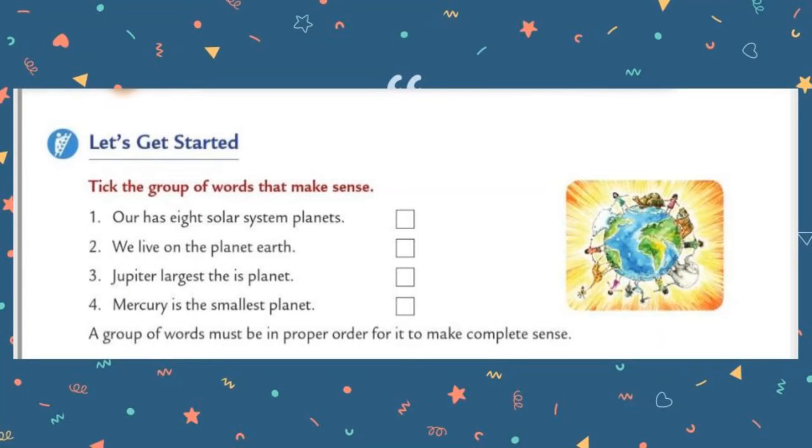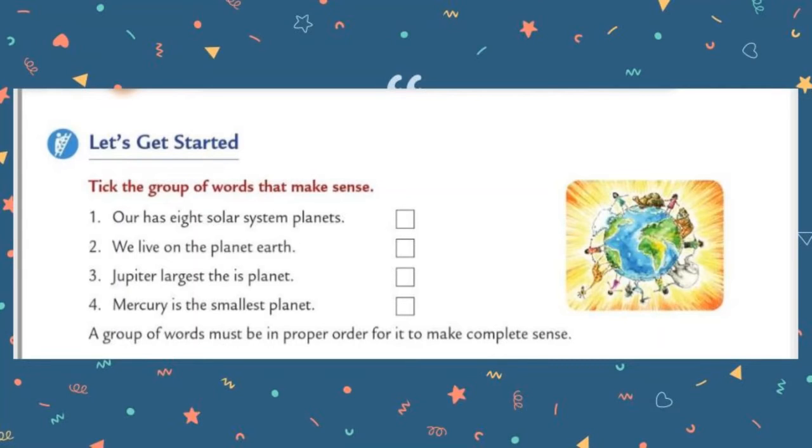Let's move to the second one. We live on the planet Earth. Is it a sentence? Yes, it is a sentence. It is a meaningful sentence, and all the words are arranged in proper order. So tick the second box.